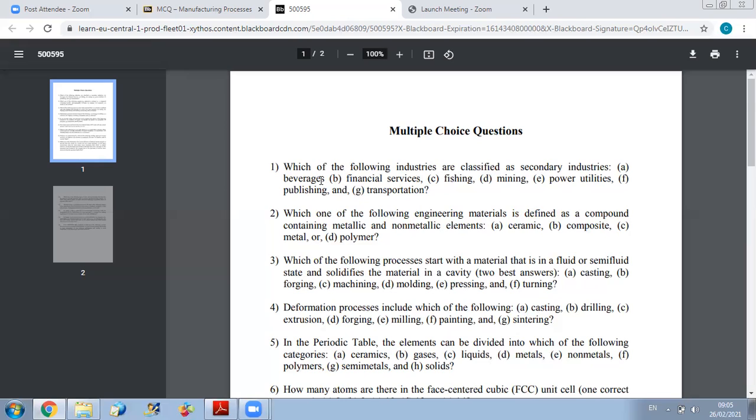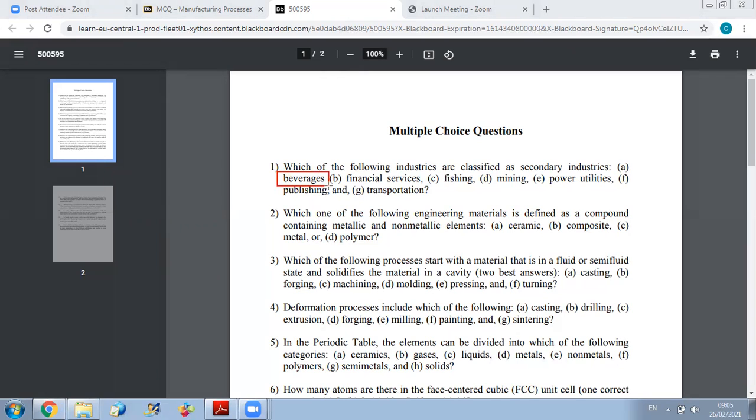Beverages. Is beverages a secondary industry? Yes, because I'm transforming primary material into a product that can be used. So this is a right answer.